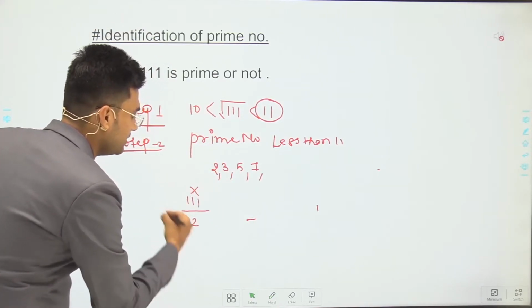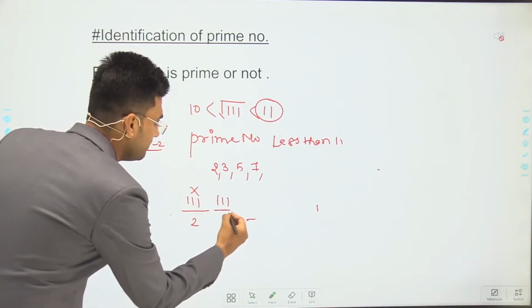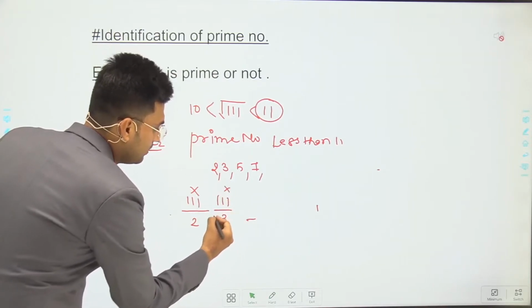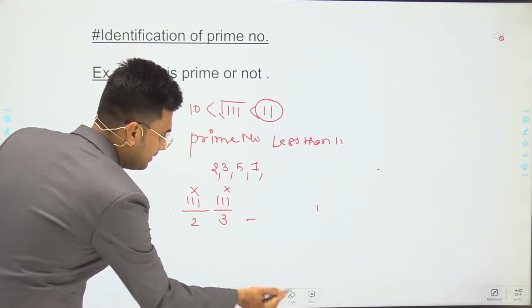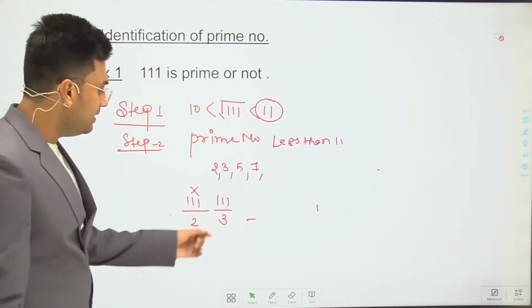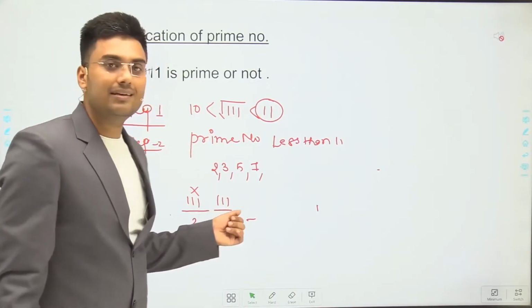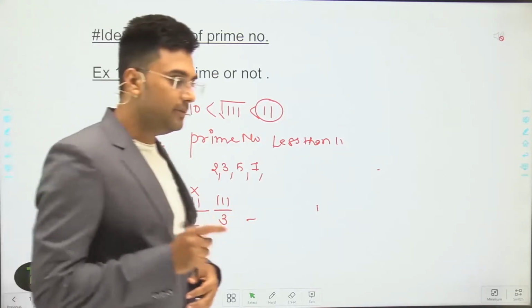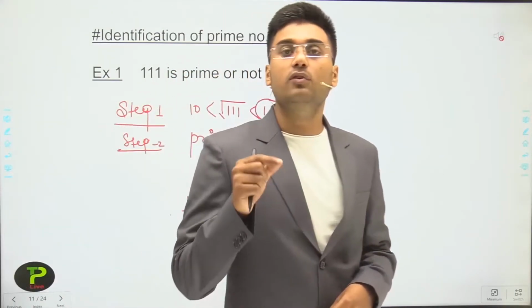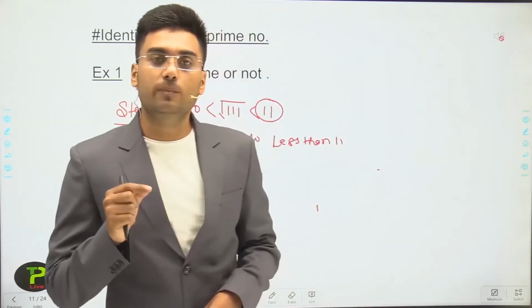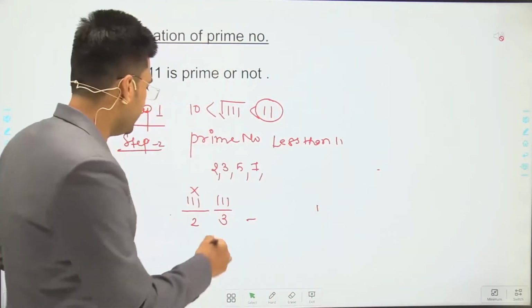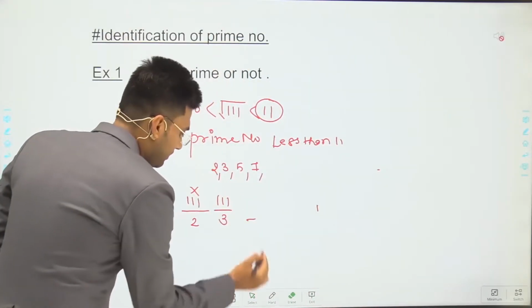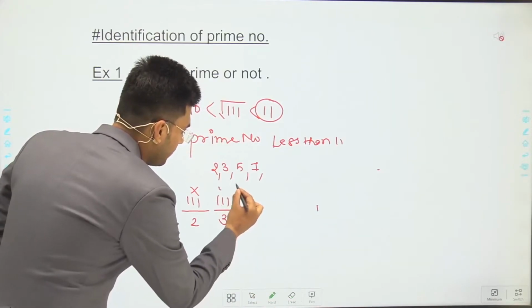No, it is not divisible. Is 111 divisible by 3? Yes, it is divisible by 3. Why is it divisible by 3? Because the sum of the digits of 111 is 3, and the divisibility rule of 3 is that the sum of the digits of the number should be divisible by 3. So we can say that 111 is divisible by 3.